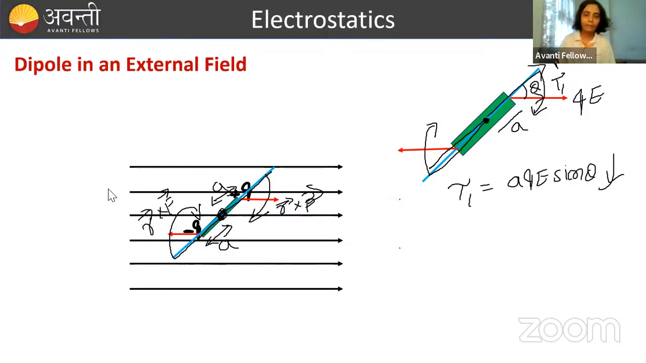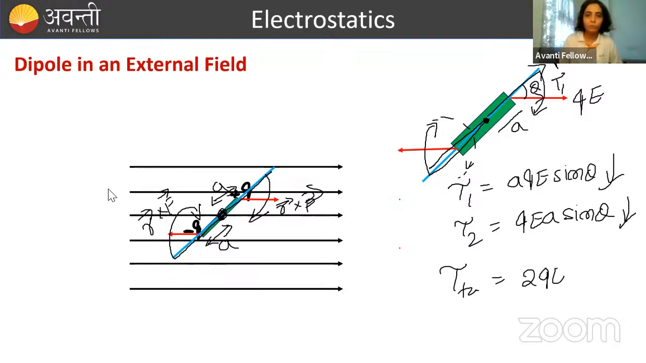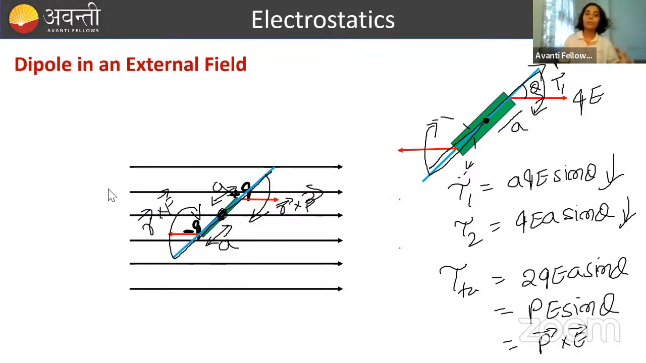Similarly, you go for this one, R cross F. Its value, tau 2, will be the same as the first one: QEa sin theta. Its direction is clockwise, and this is also clockwise. If you extend it, this is also clockwise, which means both torques are in the same direction. So what will be the total torque? Adding both, you get 2QEa sin theta, and Q into 2a can be written as P, so it is PE sin theta, and P sin theta E can be written as P cross E. So torque acting on a dipole kept in an electric field is written as P cross E.